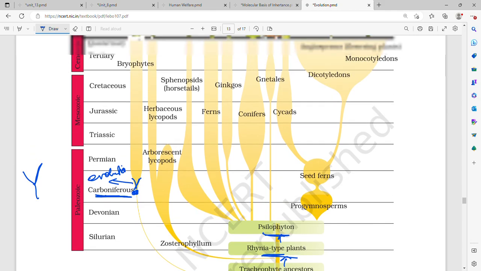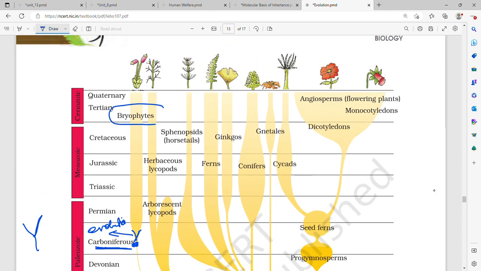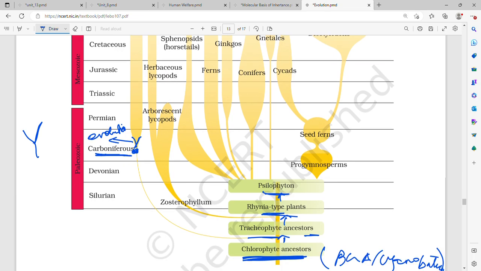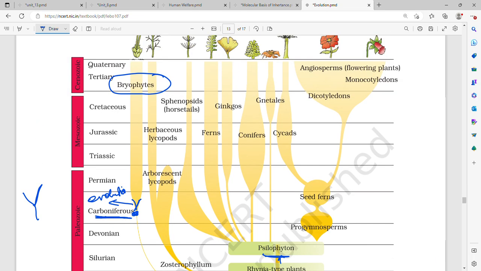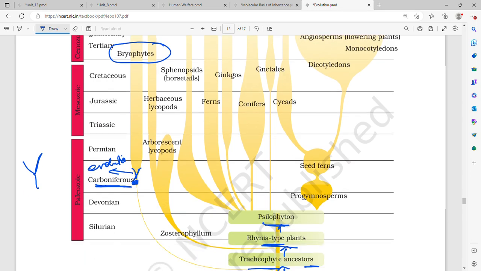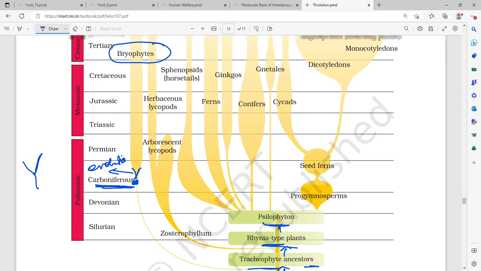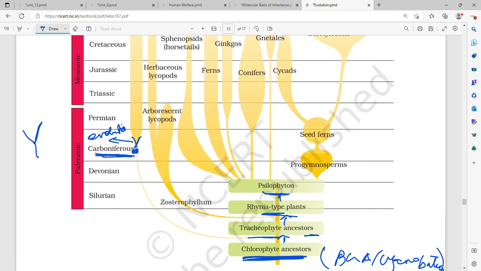So they became bryophytes. So bryophytes are direct ancestors of chlorophytes. And when did chlorophyte evolve to form bryophyte? In Carboniferous period of Paleozoic. Carboniferous में chlorophyte bryophyte में change हो गए. Bryophytes are direct ancestors of chlorophytes.